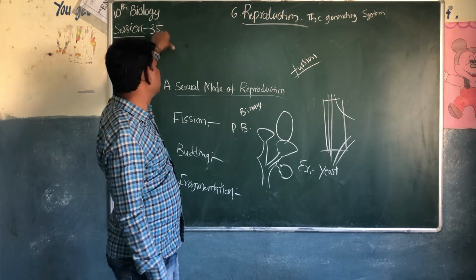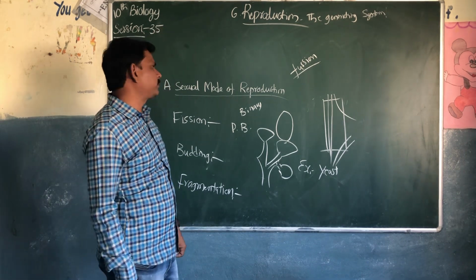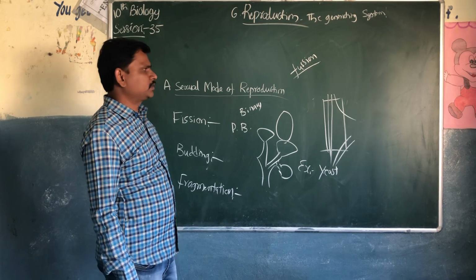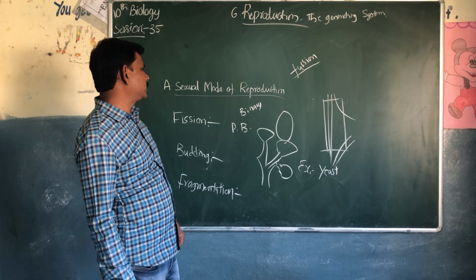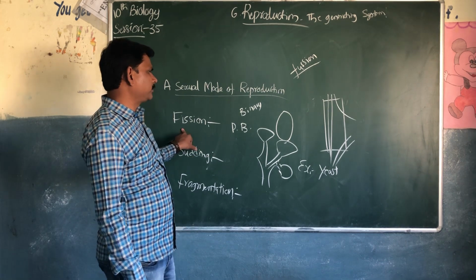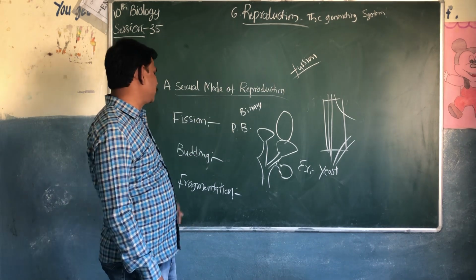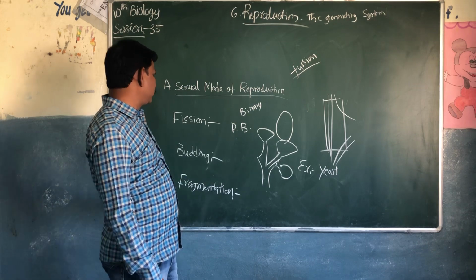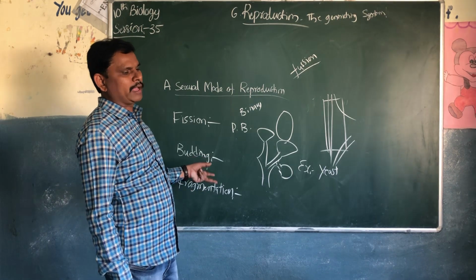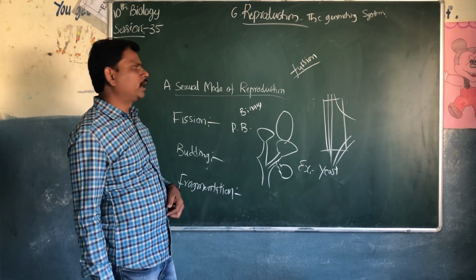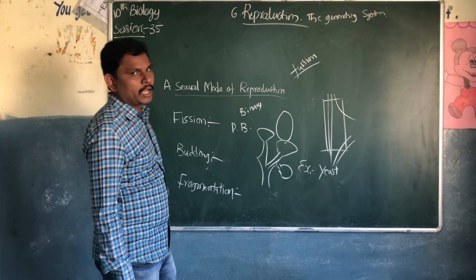What is the reason? Asexual mode of reproduction: what is it, and what are its methods? Examples: fission, paramecium, bacteria; budding, yeast; fragmentation, flatworms, molds, lichens, spirogyra, algae, fungi. So this is today's homework.